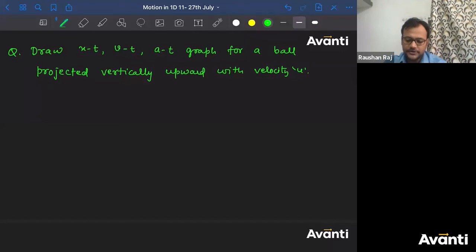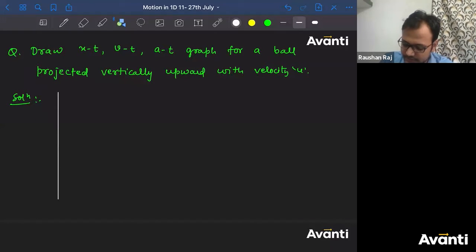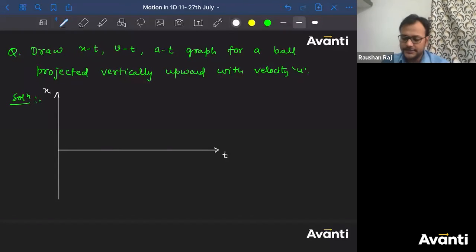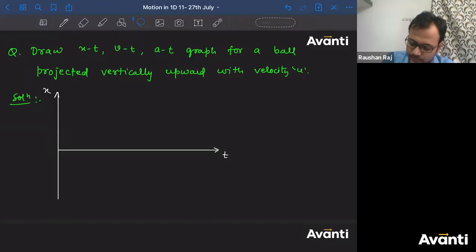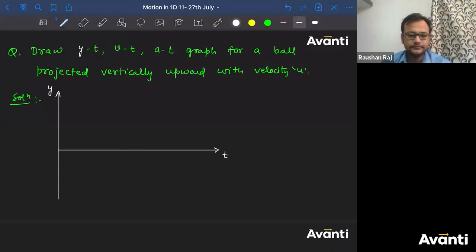All right. So let me draw the graph for this question. I hope everybody has drawn this. So let me start with the XT graph. चलो तो शुरू करते हैं. So let us consider this is X and this is T. At T is equal to 0, guys, tell me what will be the value of X. Or for better understanding, let me consider this as Y. It'll make more sense, right?